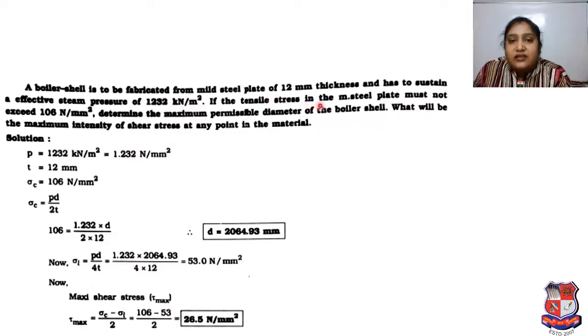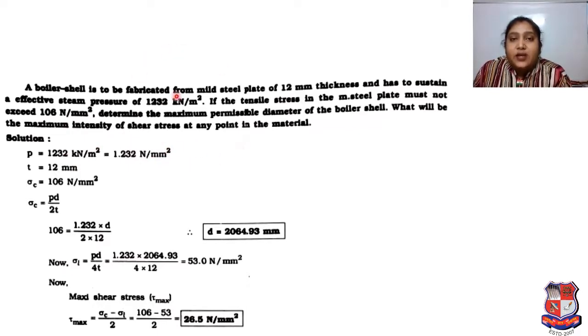If the tensile stress in the mild steel plate must not exceed 106 Newton per mm square, determine the maximum permissible diameter of boiler shell. What will be the maximum intensity of shear stress at any point in the material? Here shear stress means tau max, which we already discussed in our theories.